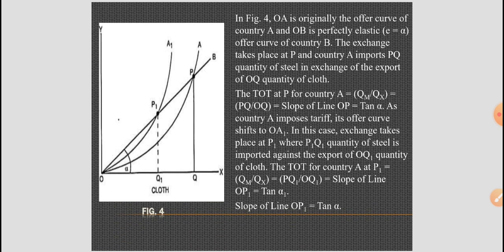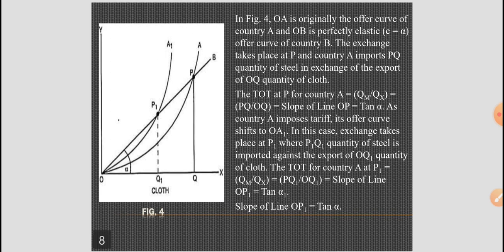In figure 4, OA is originally the offer curve of country A and OB is the perfectly elastic, equal to infinite, offer curve of country B. The exchange takes place at P and country A imports PQ quantity.